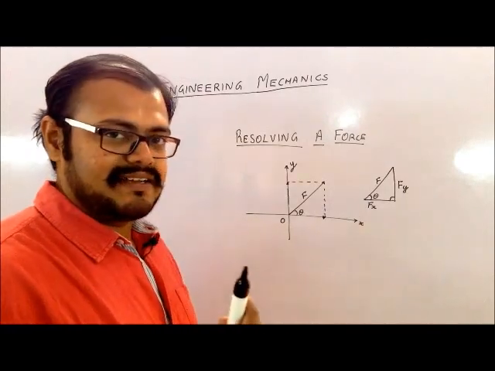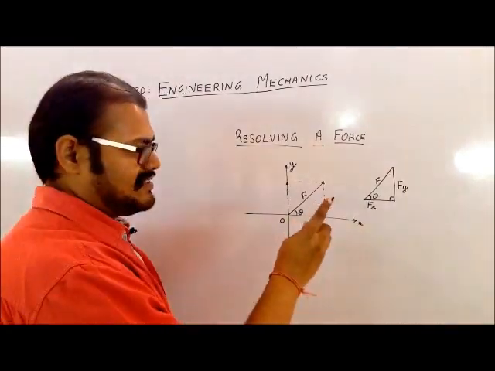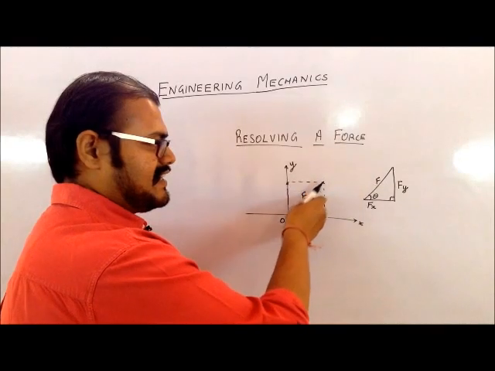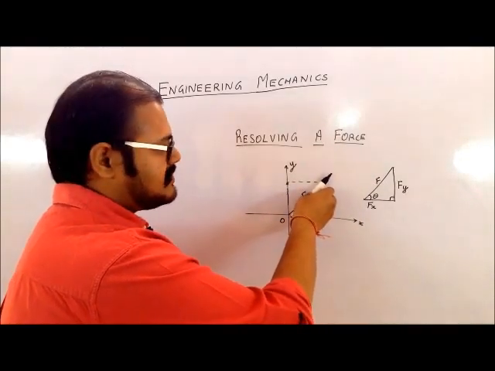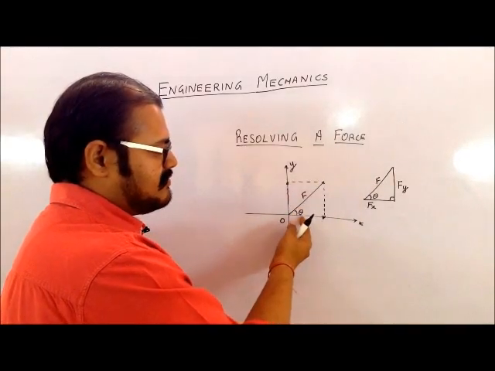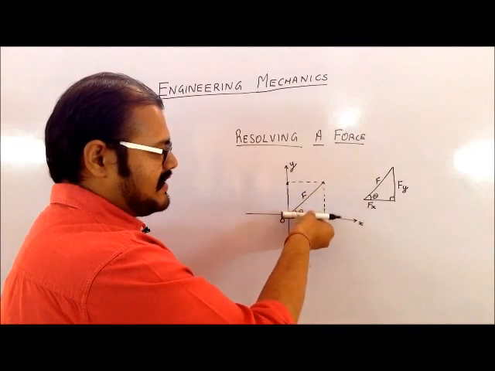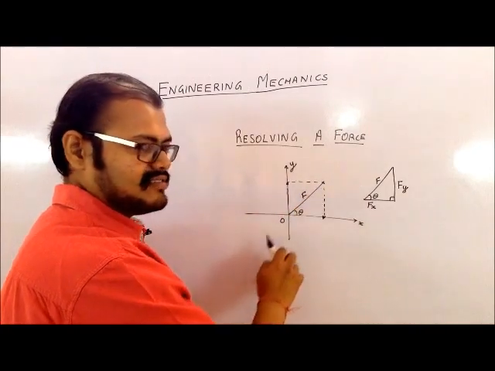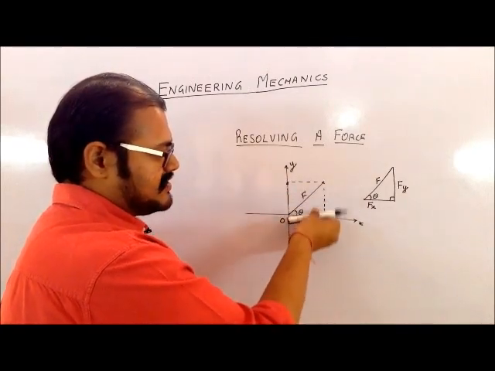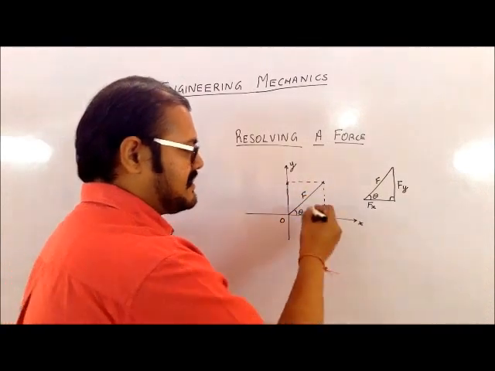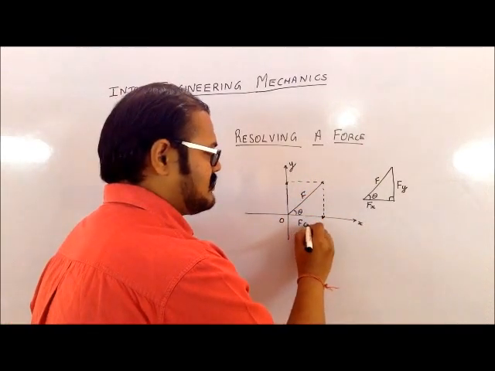What I do is I take a pen, I place the tip of the pen in the direction of the force. Now, if my pen is rotating in the theta direction, like if it is going towards theta, then that component will be F cos theta.